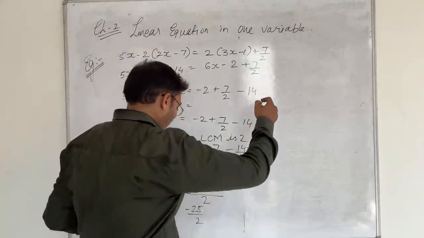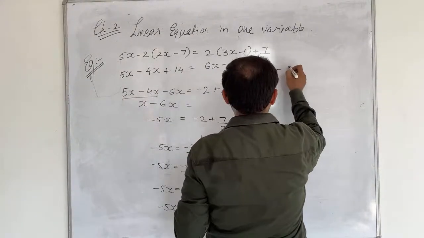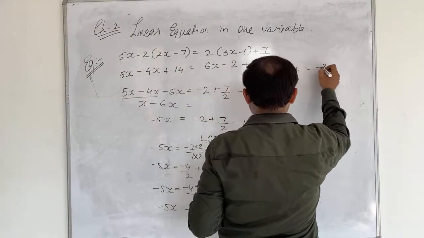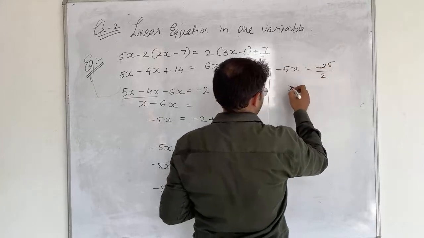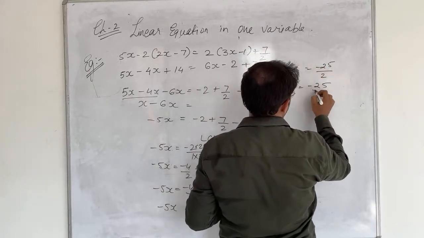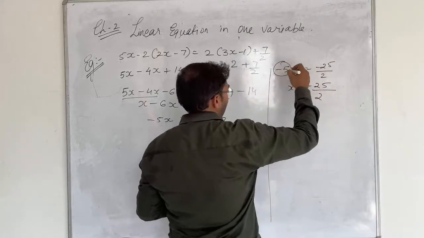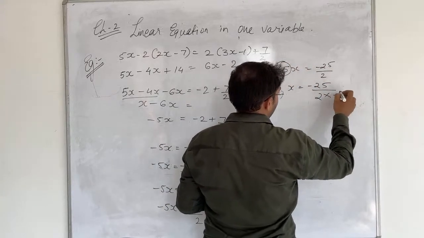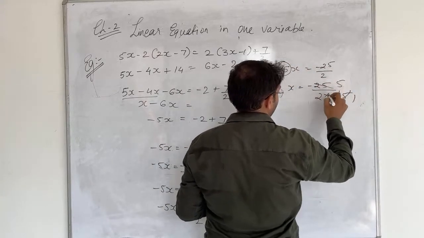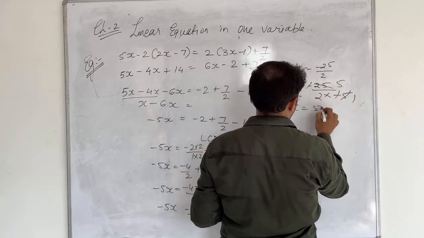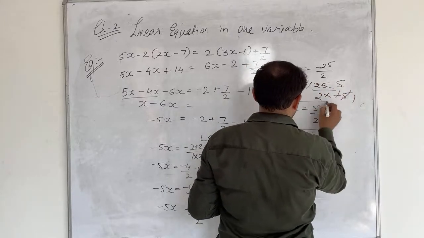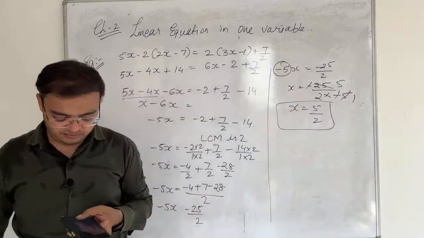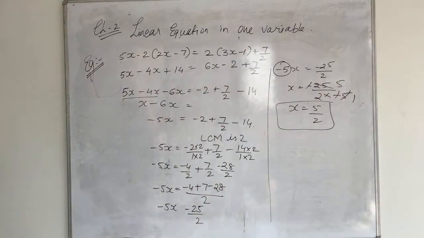So now if we see over here, minus 5x equals to minus 25 upon 2. So this x equals to minus 25 upon 2, and this 5 we are going to take it to the downside. 5 1s are 5 5s are minus cut, so x equals to 5 upon 2. Clear? So our answer is 5 upon 2.